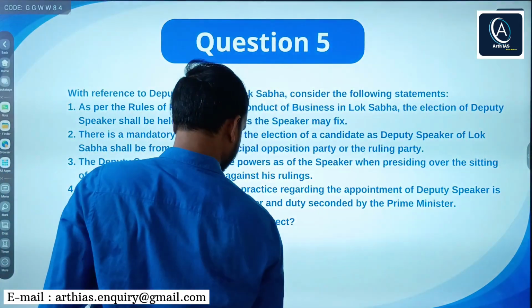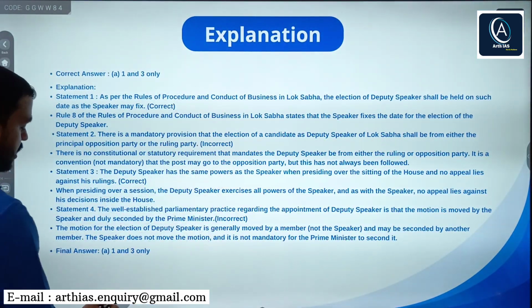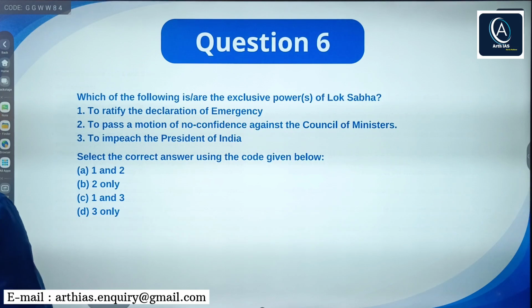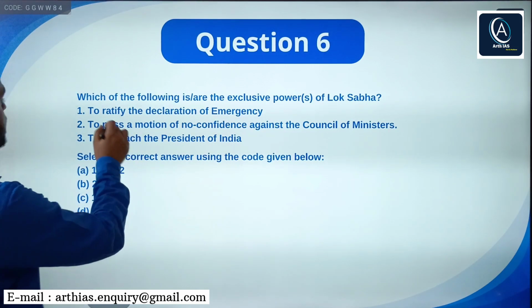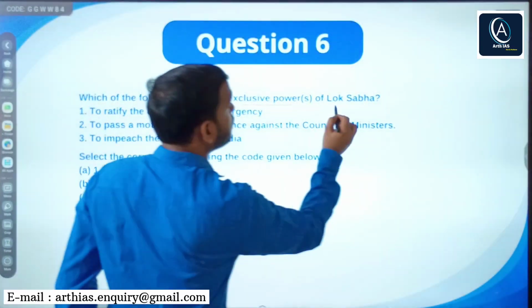Now sixth question. Here is the explanation. You can read the explanation. Next, sixth question. It says, which of the following is or are exclusive powers of Lok Sabha?